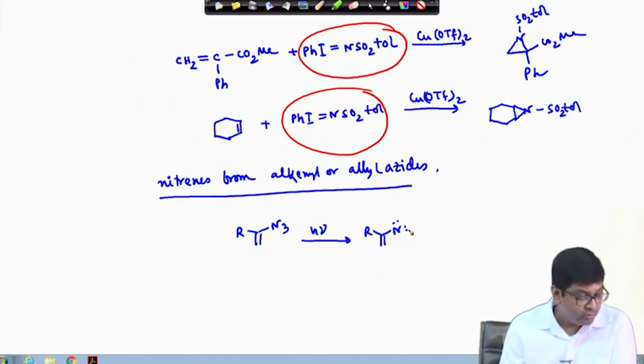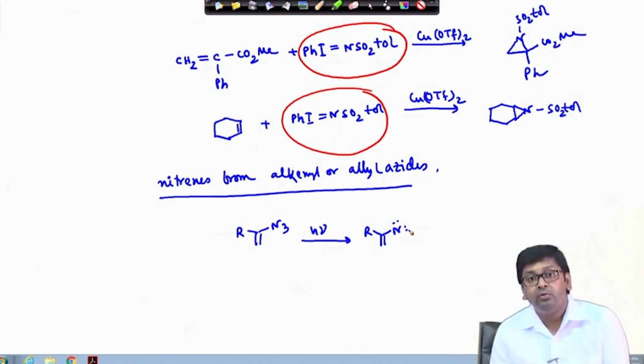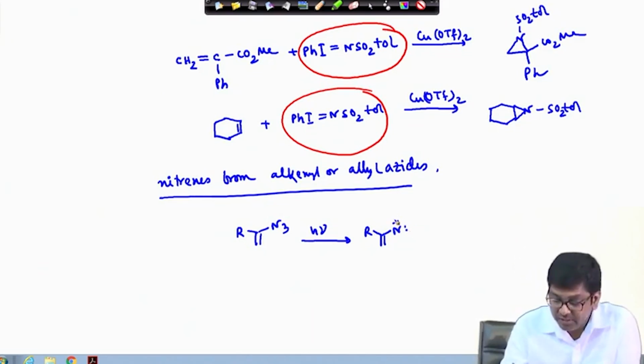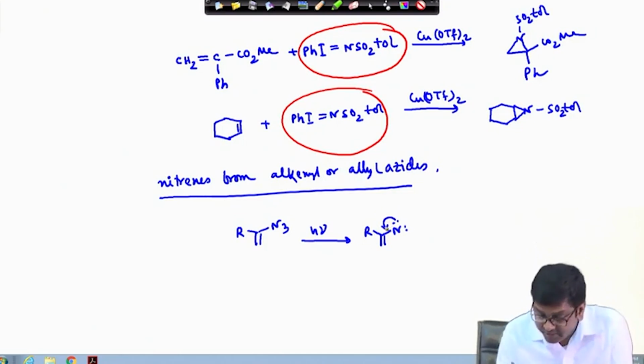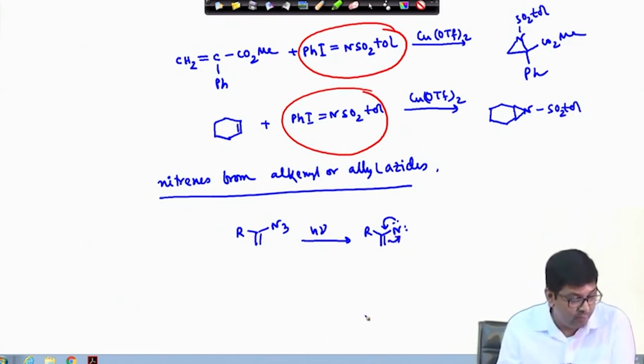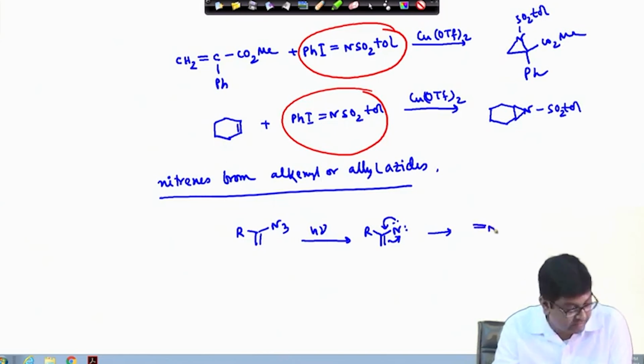Now, this nitrene can give two different products. As per example, if this migrates over here, then actually this type of highly strained ring will form, a 3-membered nitrogen-containing ring will form. So, this will generate this type of ring compound.